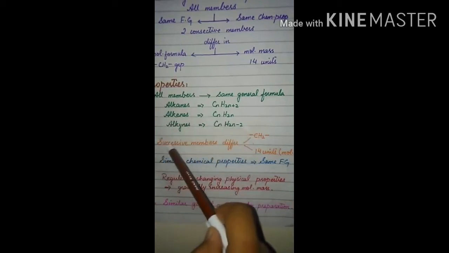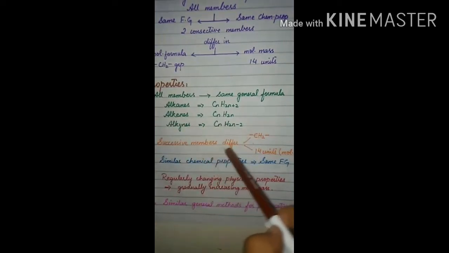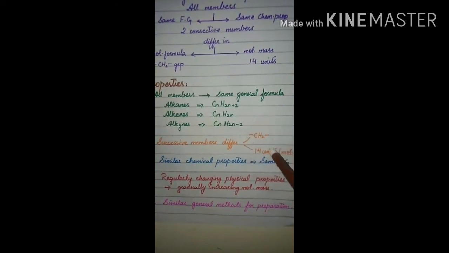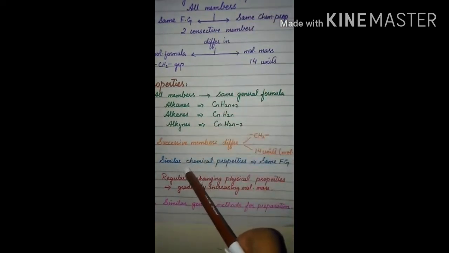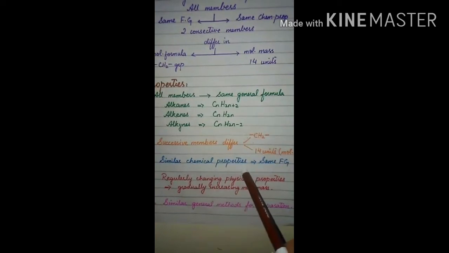Number 2, the successive members of the series differ in their molecular formula by a CH2 group and in their molecular mass by 14 units, as I have explained previously. Then we come to the chemical properties. Similar chemical properties are present in the members of the series because they have the same functional group, as we have discussed in the definition as well. They have the same functional group and the same chemical properties.